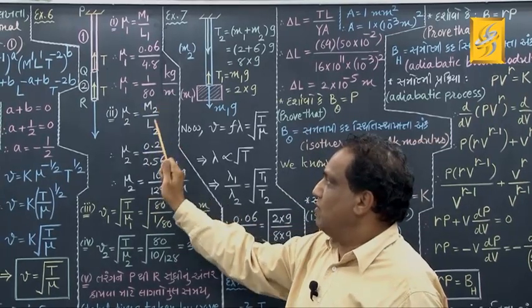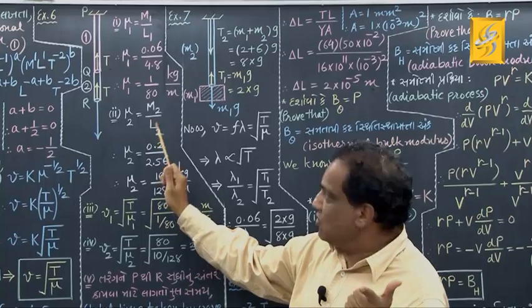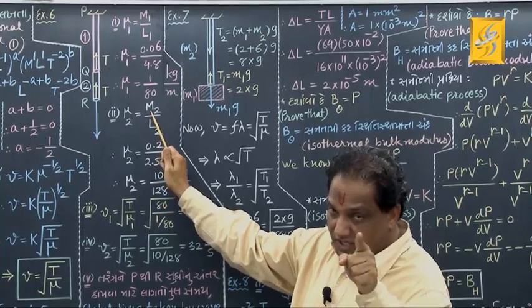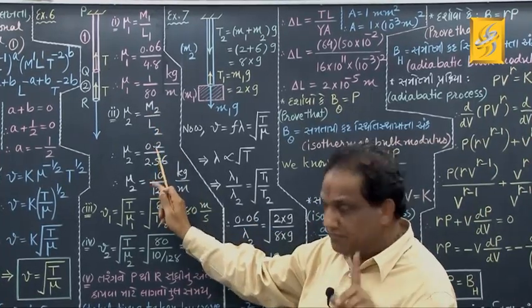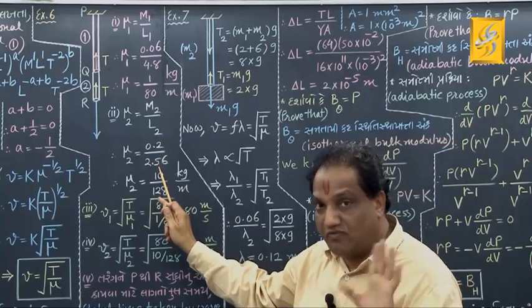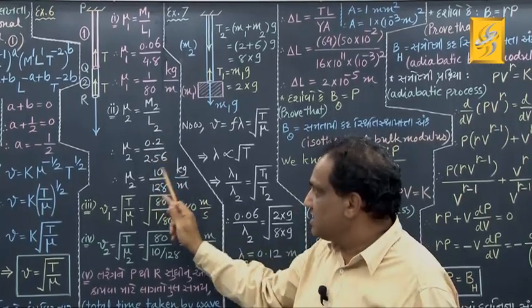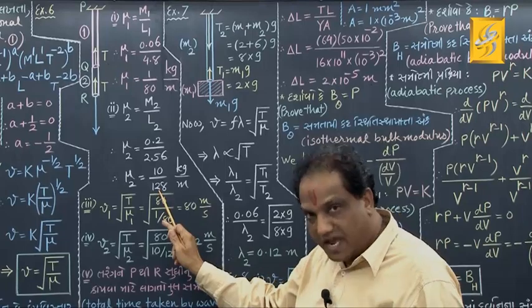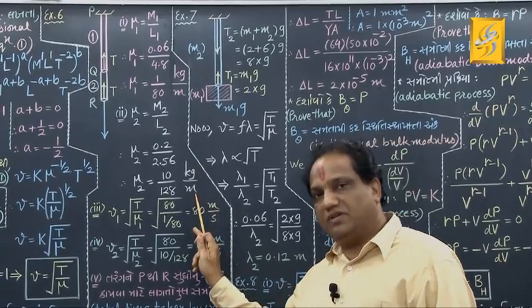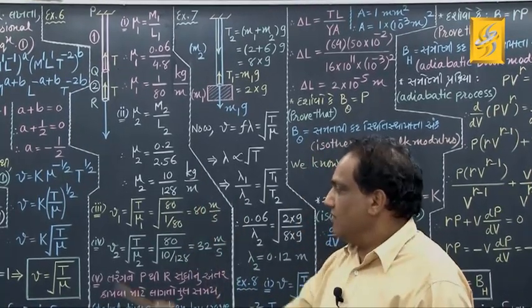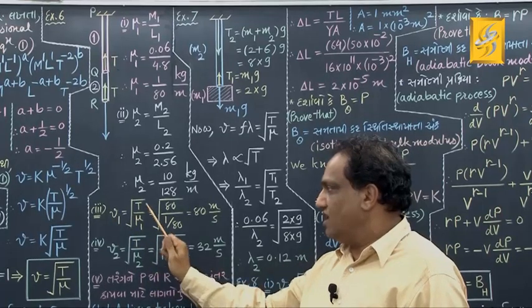Mu2 equals m2 upon L2. What is the mass of the second wire? They have given in the statement 0.2 kilogram. The length of the second wire is 2.56 meter. And now this answer is 10 upon 128 kilogram per meter. Correct? Fine.